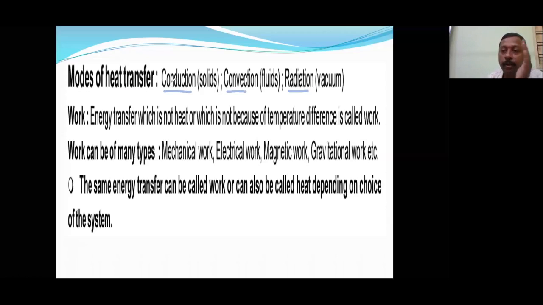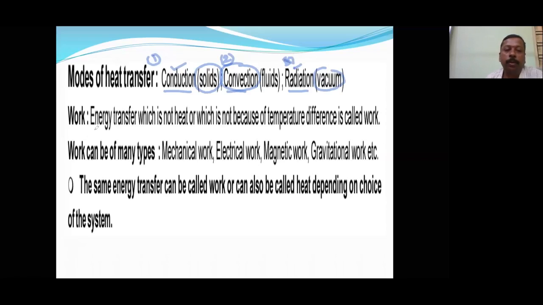But the way of heat transfer from the system to surroundings, how many types are there? Three different ways. If both are solids, the heat transfer will be due to conduction. If liquids, heat transfer will be due to convection. If it is in vacuum, then heat transfer will be due to radiation. So the modes of heat exchange between system and surroundings are how many types? Three types: conduction, convection, and radiation.